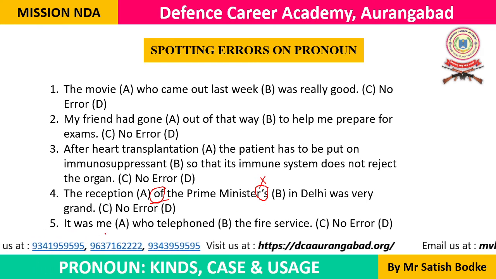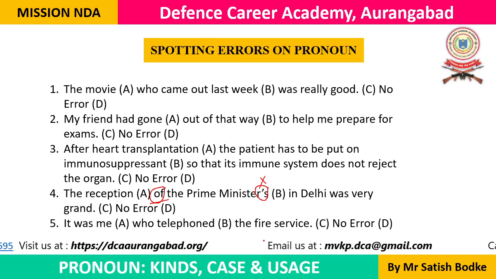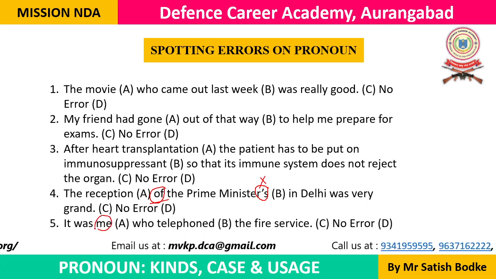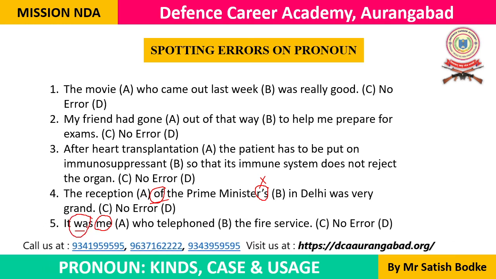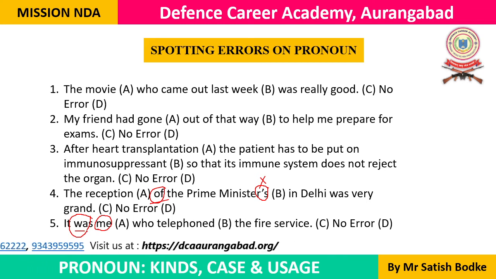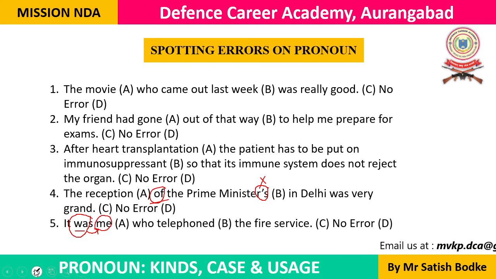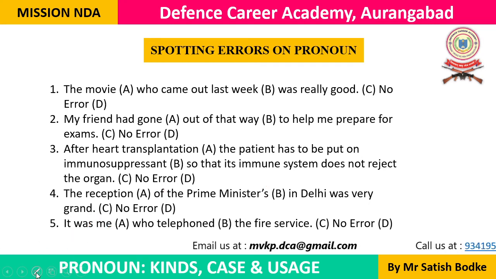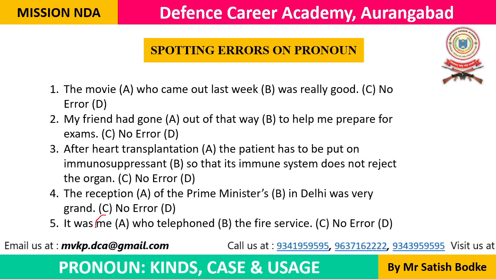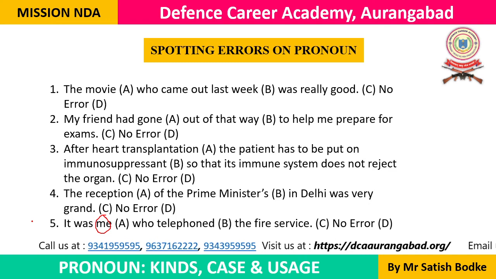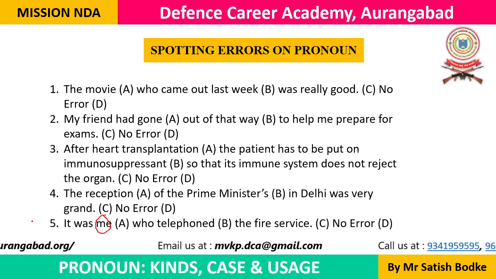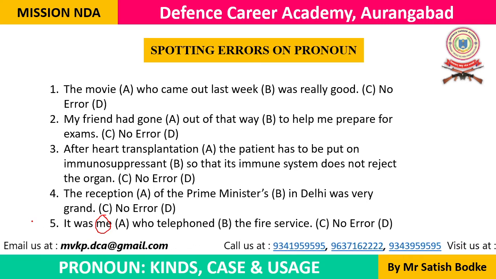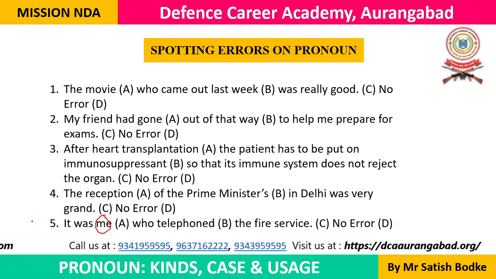Now the next example is, it was me who telephoned the fire service. It was me, this is informally correct. जैसे मैंने एग्जाम्पल में बताया, to be का जो फॉर्म होता है, उसके बाद में जब भी कोई प्रोनाउन आएगा तो that should be in the nominative case, not in the objective case. It is, its meaning, it's I. Okay, in formal English, it is me is not acceptable. In informal English, that is acceptable. You can say it is me, it was me. Okay, but in formal English, you will have to write, or you will have to say it was I.